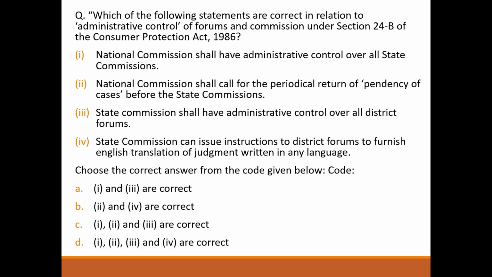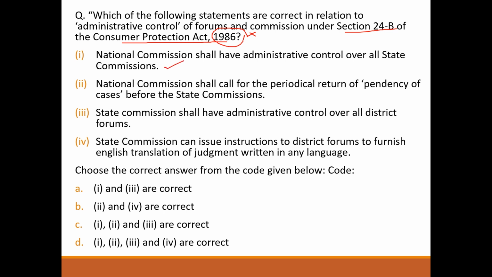Next question. Which of the following statements are correct in relation to the administrative control of forum and commission under section 24B of the Consumer Protection Act 1986? This 1986 Act has been repealed and the new Consumer Protection Act of 2019 has come, so will we do this question according to the new Act or the old one? So first statement is National Commission shall have administrative control over all state commissions.